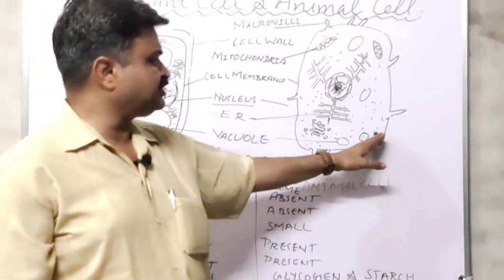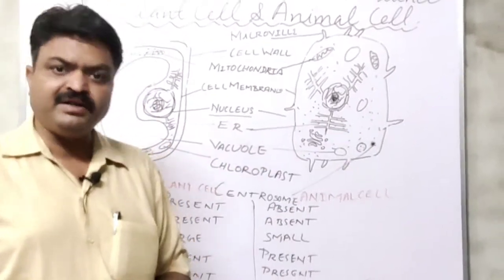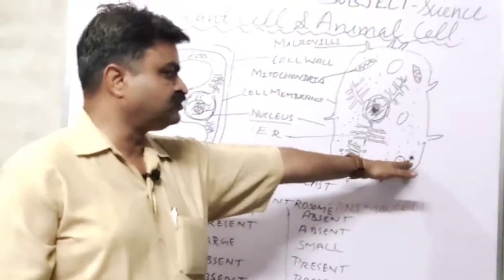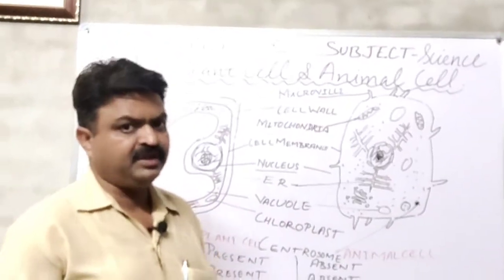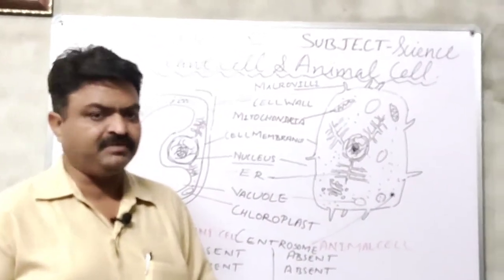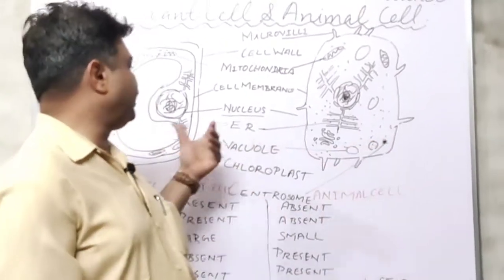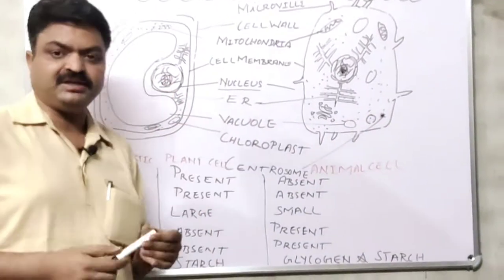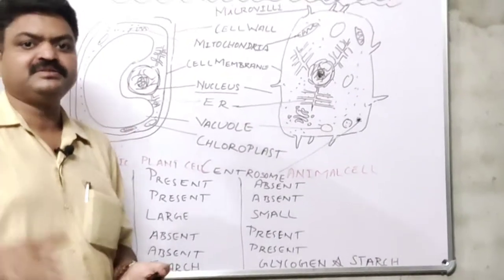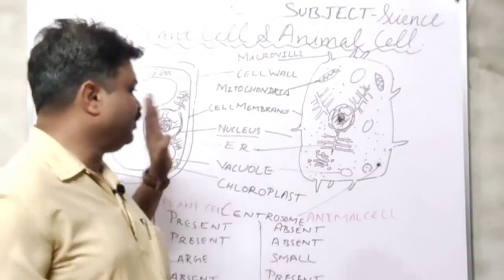After this, there are the centrosomes, student. In the animal cell, the centrosomes are found, and these centrosomes help in the cell division of the animal cell. But these centrosomes are absent in the plant cell, student. In the plant cell, centrosomes are not found. With this,